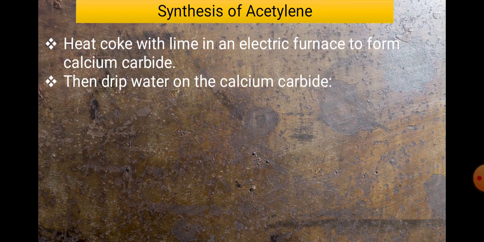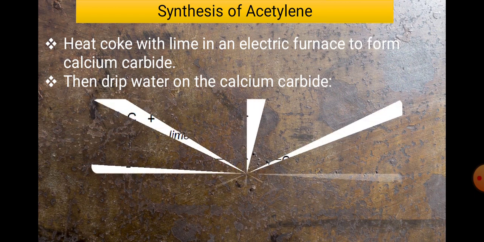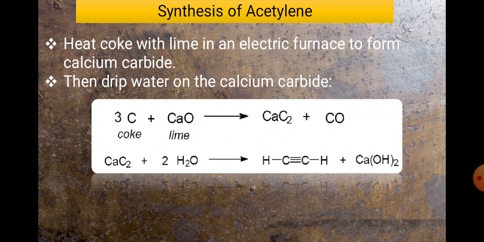Heat coke, that is carbon, with lime in an electric furnace to form calcium carbide. So first we have to produce the calcium carbide, that is CaC2. Then drip water onto the calcium carbide. So basically the reaction is like this: 3 carbon, that is coke, plus lime, that is calcium oxide, combine together to form calcium carbide as a metallic compound.